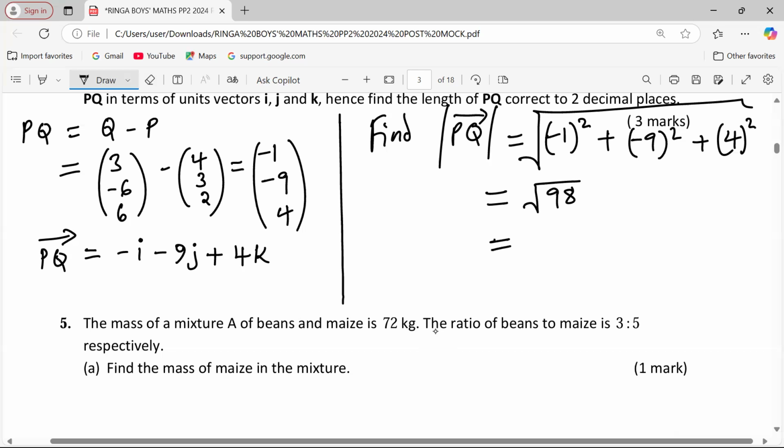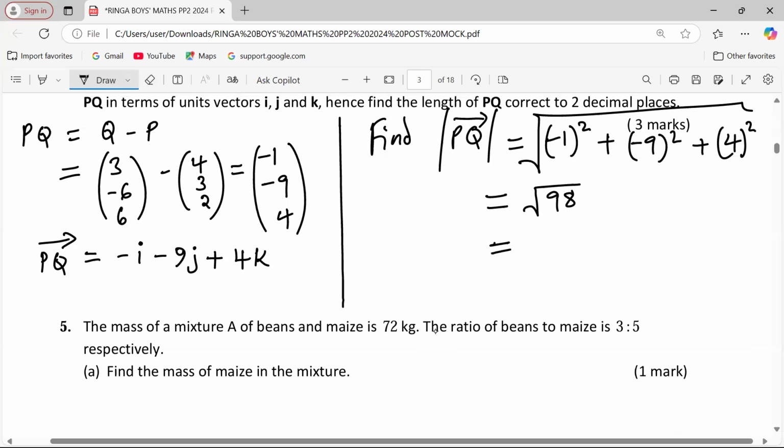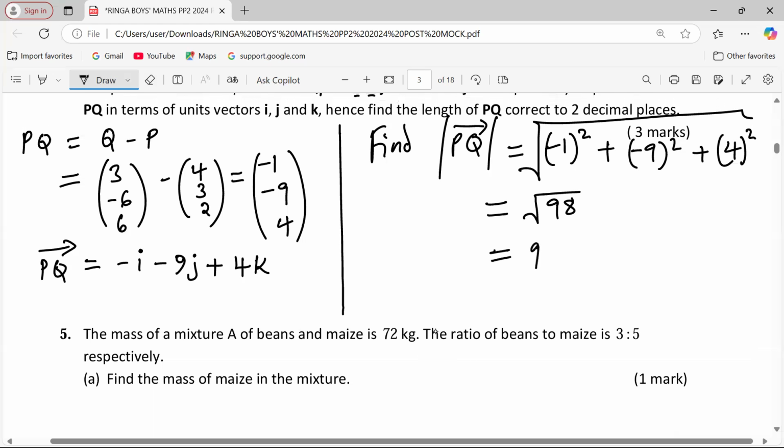So we have to find the square root, which becomes 9.899. Remember, 2 decimal places. So the second decimal place is a 9, which will be increased, and it increases to 10, meaning that we have to increase the next, which is an 8. Therefore, we shall have 9.90 units.